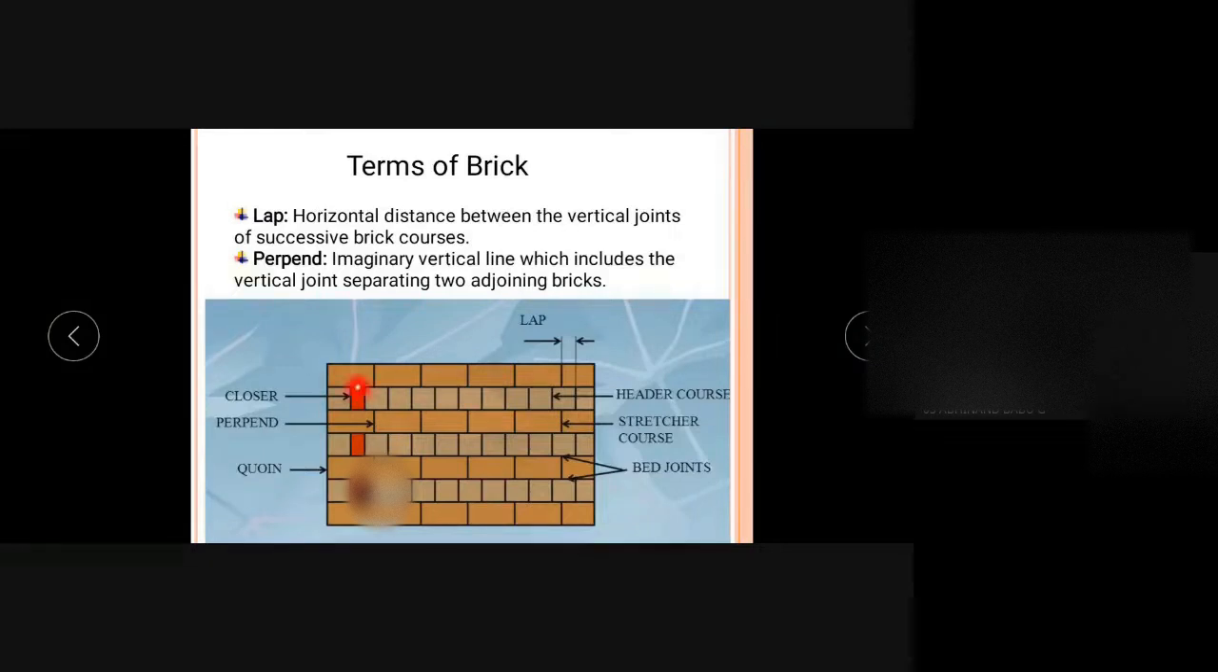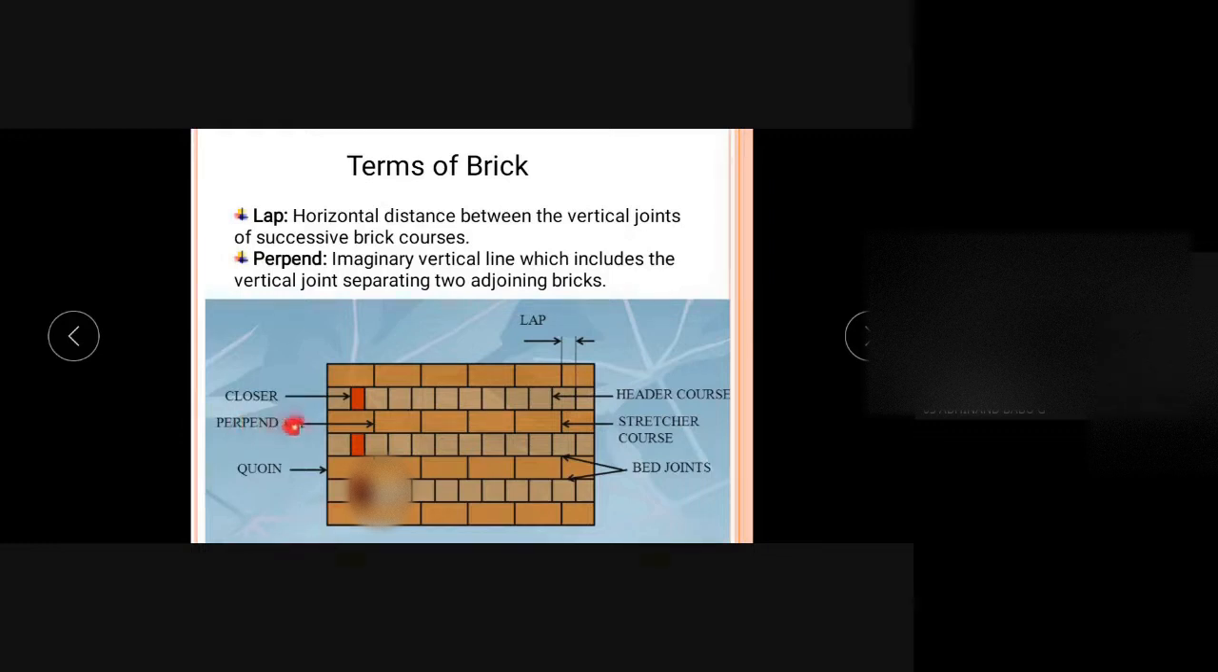Here we can see a closure over here. This is placed in order to avoid the continuous vertical joint. Some continuous vertical joints may occur if it is not placed, so that's why they have placed these closures. So queen closures are used here. Next one, quoin, it is the corner. We already saw it. It is a corner of a wall.